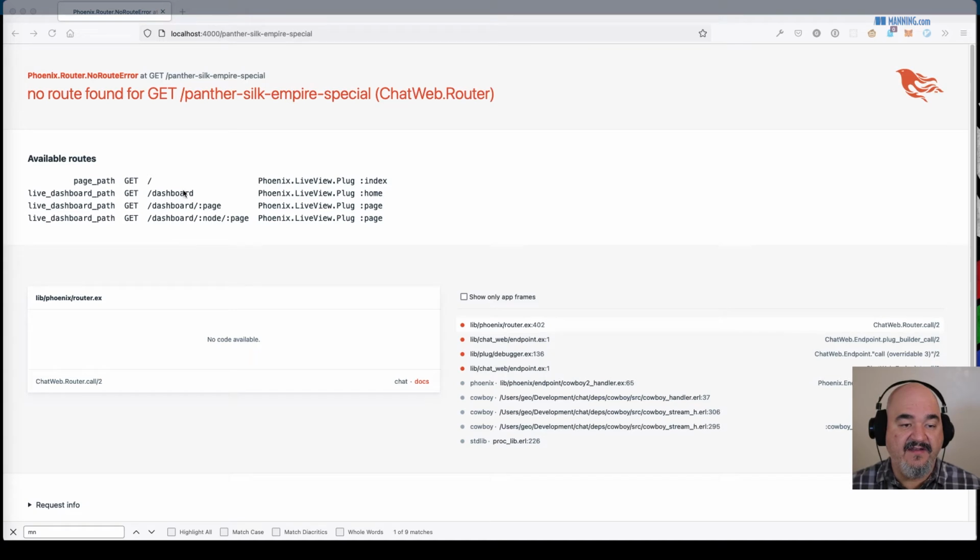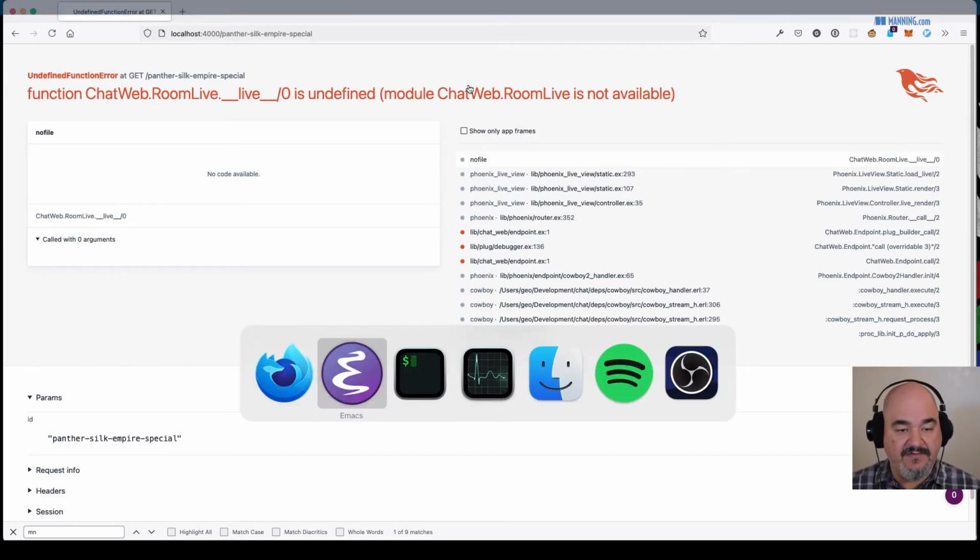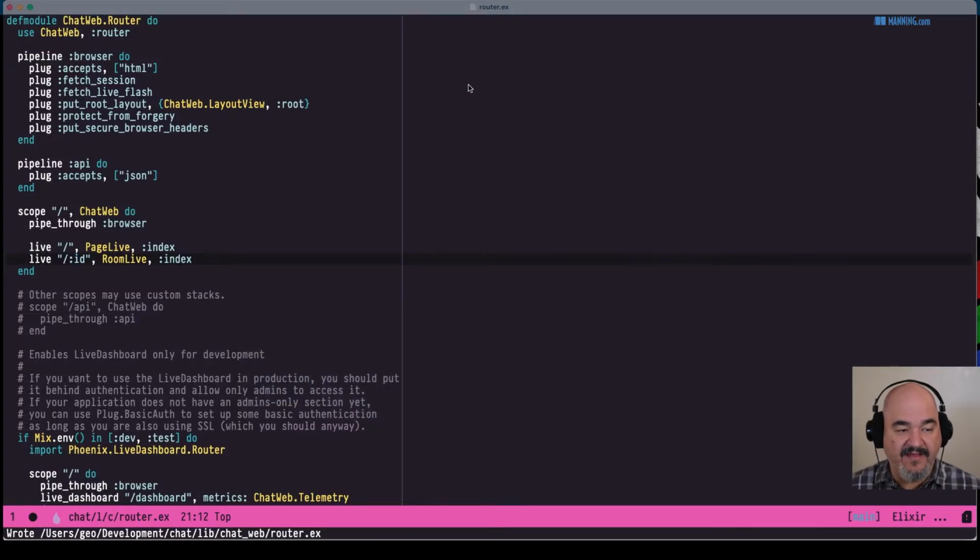And again, if I reload at this page, we'll notice that we get a different error now, that room live is undefined. So we need to create this room live handler.